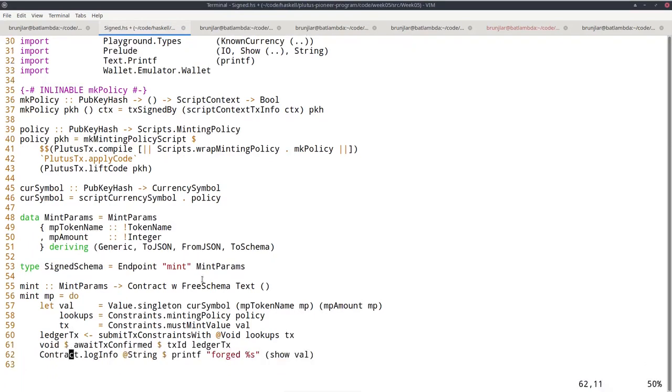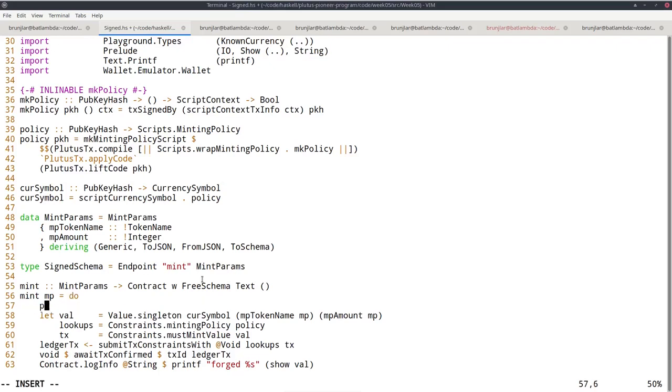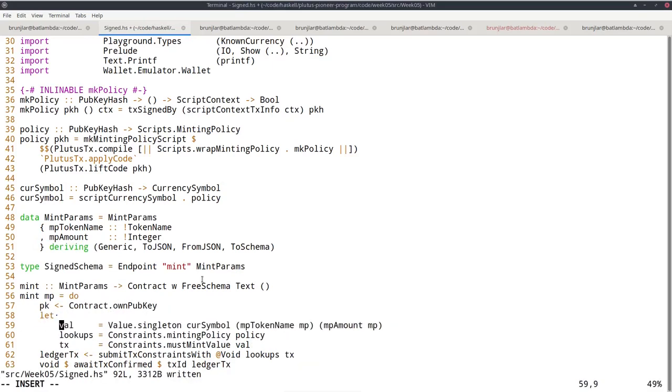Okay, and now here. So we do have to look up our own pub key. We can do that with contract own pub key. And then we can add a line here where we compute the pub key hash from that: pub key hash pub key. However, that can be shortened. I mean, this is perfectly fine, but I would probably combine these two lines into one, using the fact that contract is a monad and hence in particular a functor.